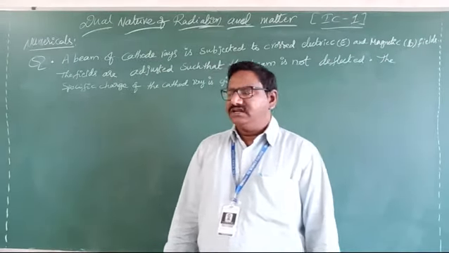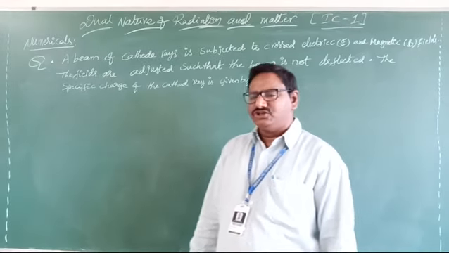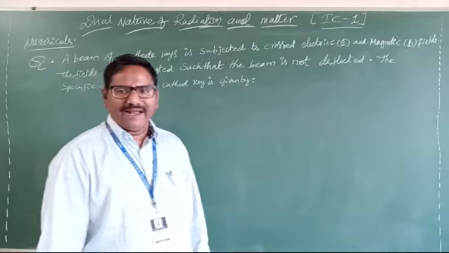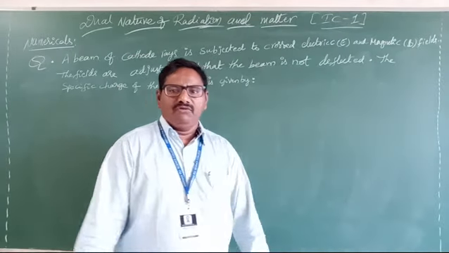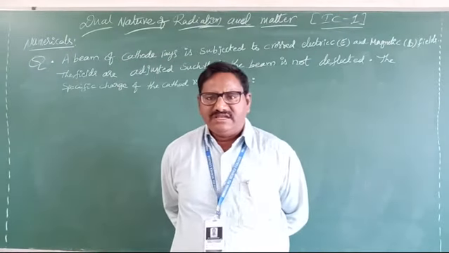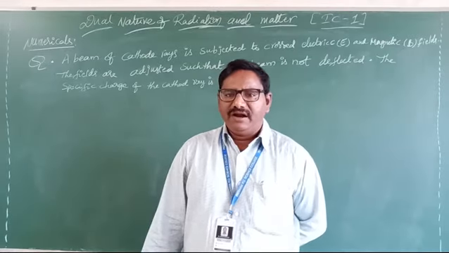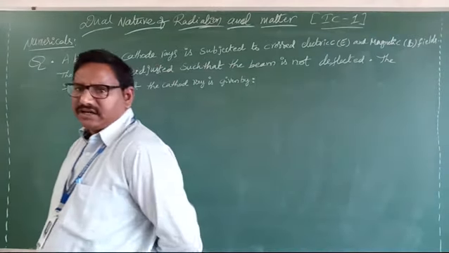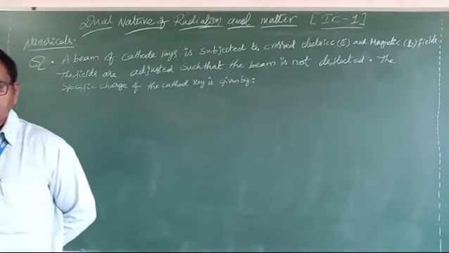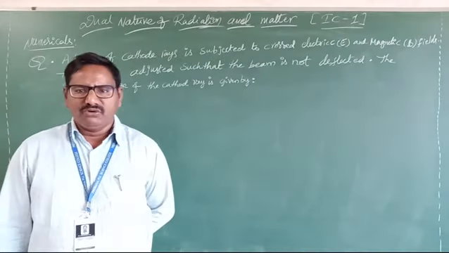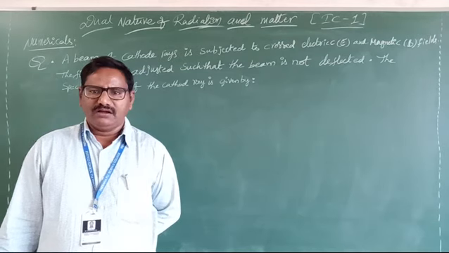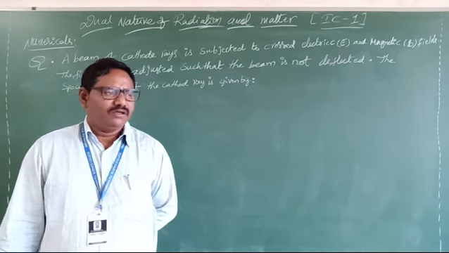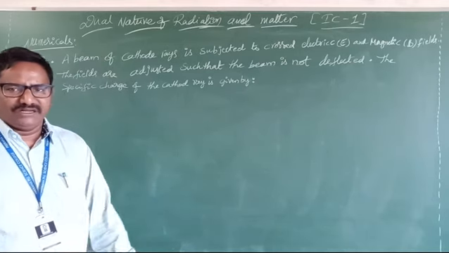Now this discharge glass tube contains anode and cathode, and in between we apply a very high potential at low pressure. Low pressure gives some dark bands, Crookes dark region. So, low pressure and high potential.